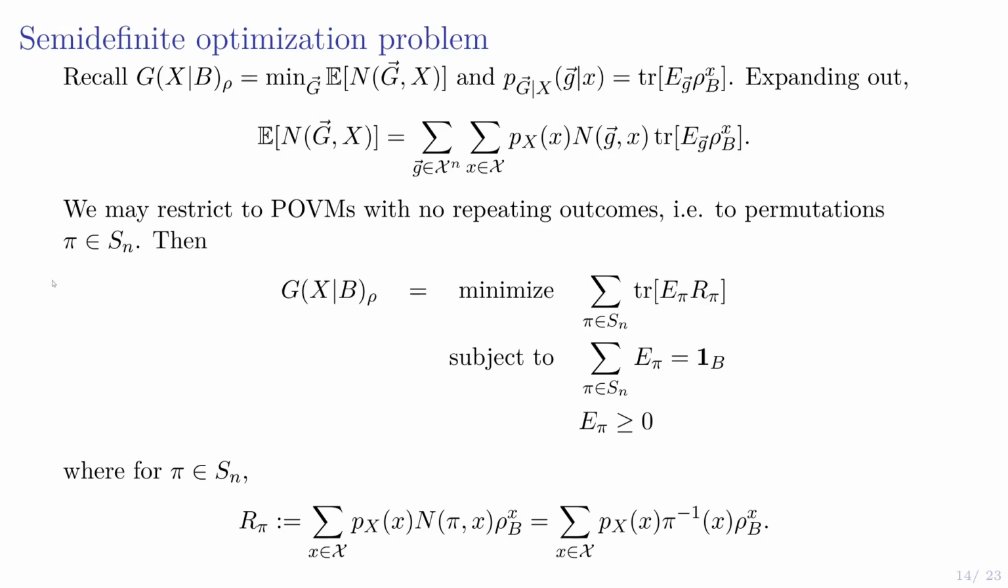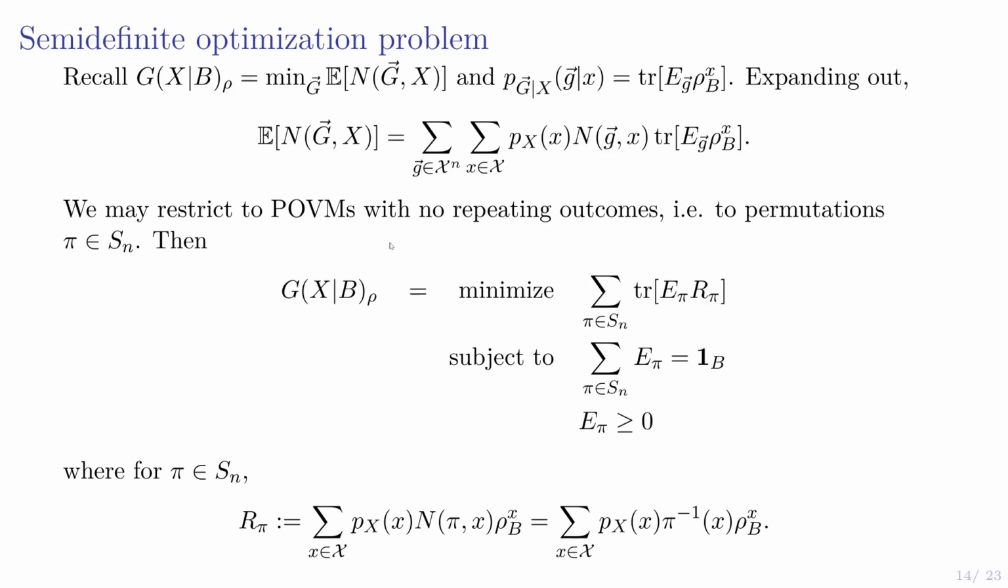And the reason we can do that is that if you obtain the outcome x1, and you guess x1, the answer is no. There's no reason to guess x1 again, right? So there's no advantage to guessing the same thing twice. And so we can restrict to outcomes that don't repeat anything, and that's a permutation of the alphabet.